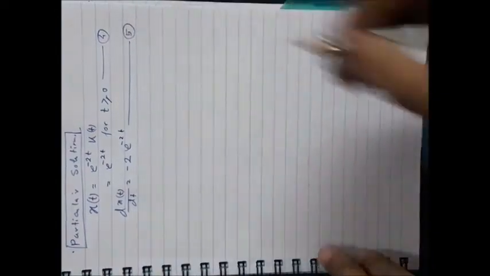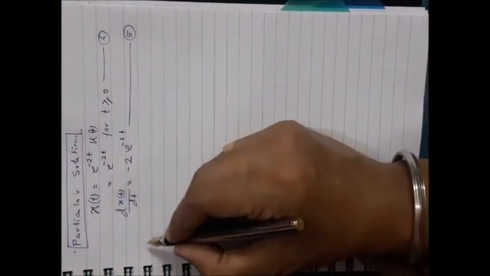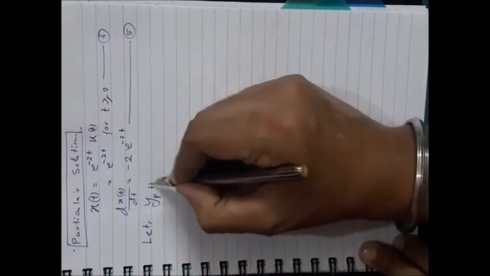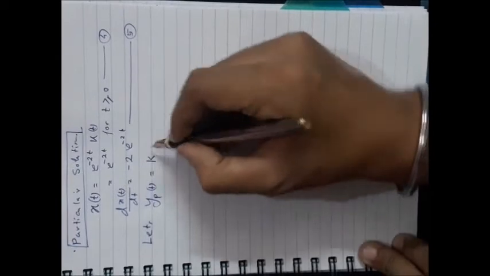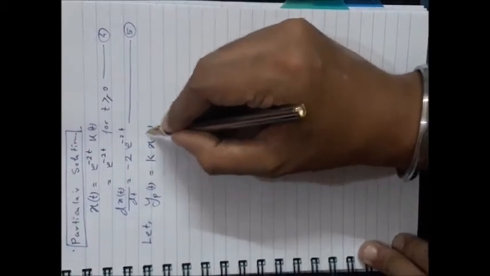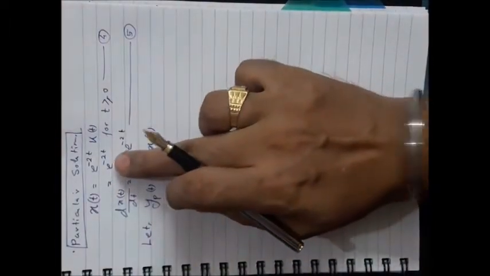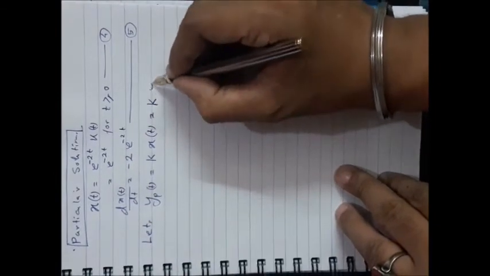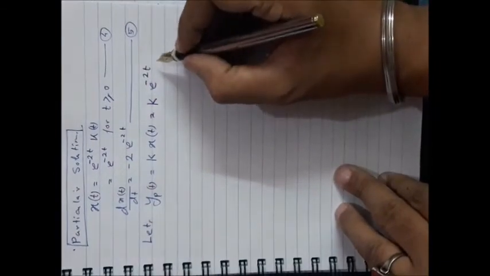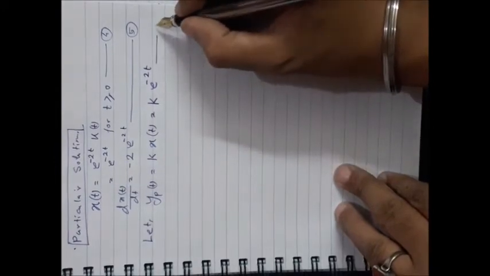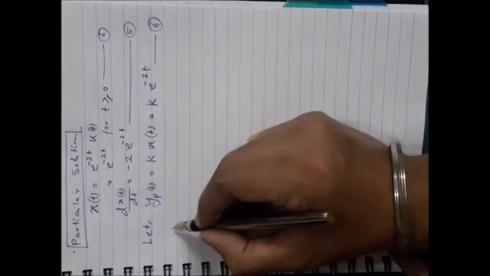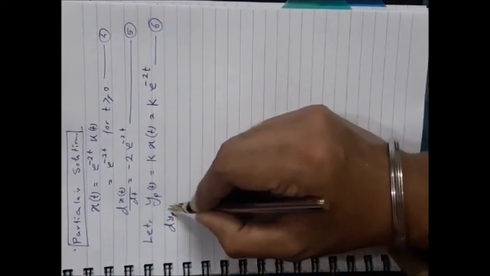Now let us consider that your particular solution has this form: k multiplied by x(t), where x(t) is already known, which is e^(-2t), and k is a constant. Now, before substituting, find the first-order derivative of the particular solution.